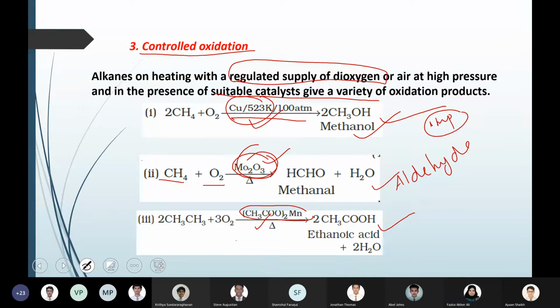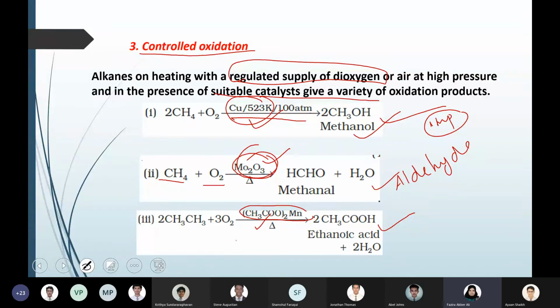Yes, ma'am. Okay, so controlled oxidation means you are regulating the amount of oxygen supplied for the combustion reaction, that is, the oxidation or reaction with oxygen. Whatever you get depends on the catalyst you are using. If you are using a copper catalyst with high temperature and pressure, alcohols will be formed. If you are using molybdenum oxide, then aldehyde will be formed.